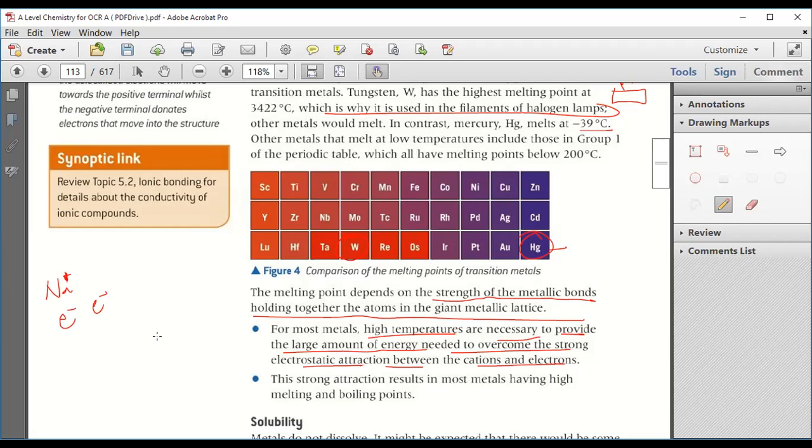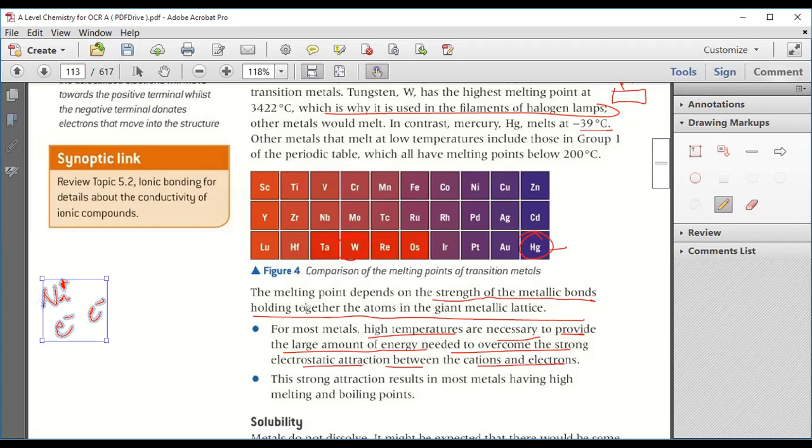The wax candle. Why? Because its melting point is less. It means the force of attraction between the positively charged particle, that is the cation, and the electron pool is not that great.